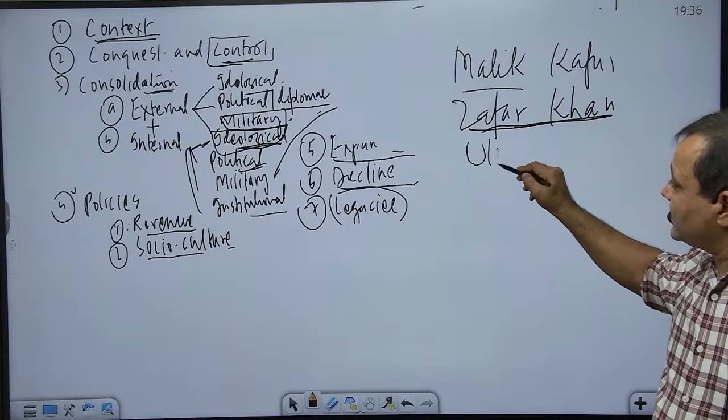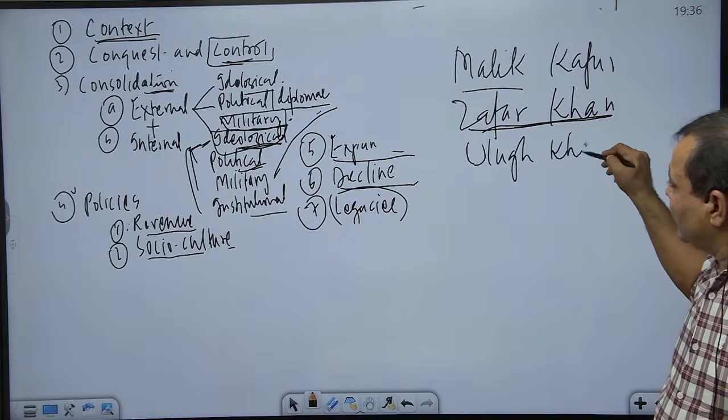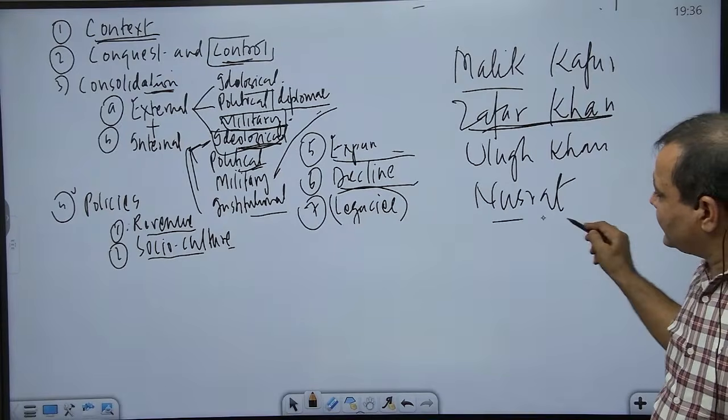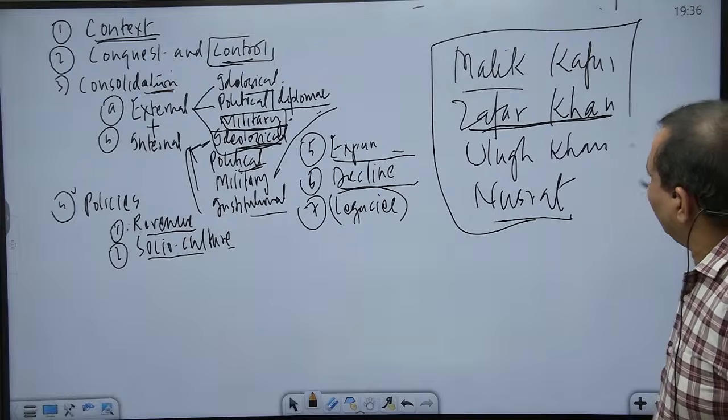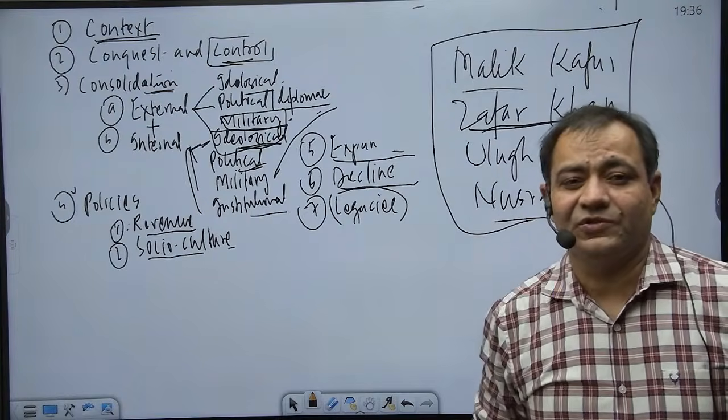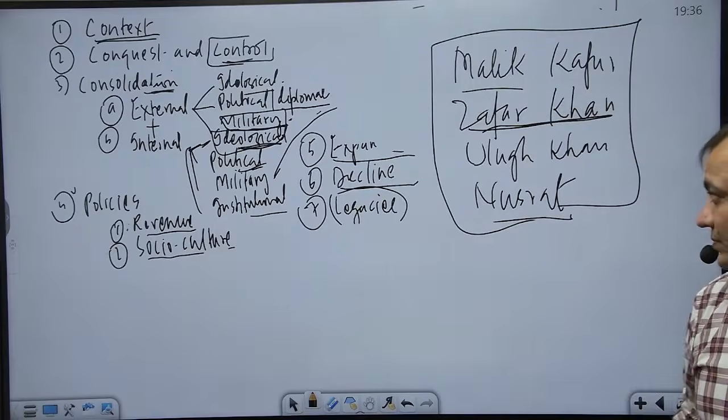Then there is one more person whose name is Ulu Khan. These are four commanders, and Nusrat Khan. So he says, I have four brothers, I have four commanders, and with their help, I am going to force everyone to accept my religion. So this kind of determination he was showing.